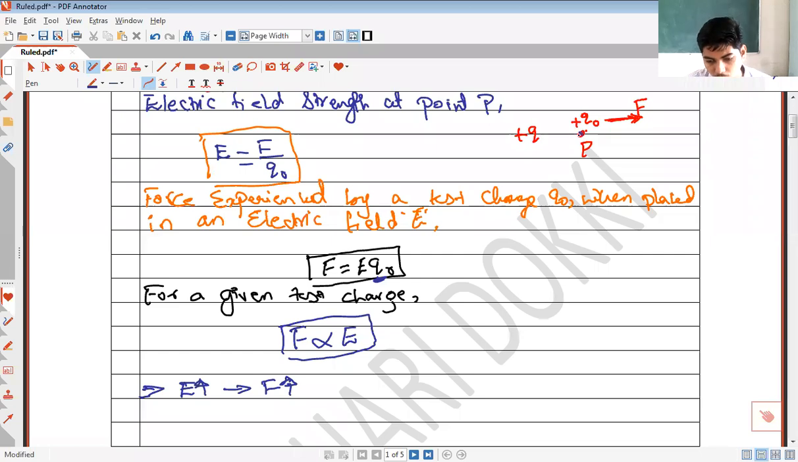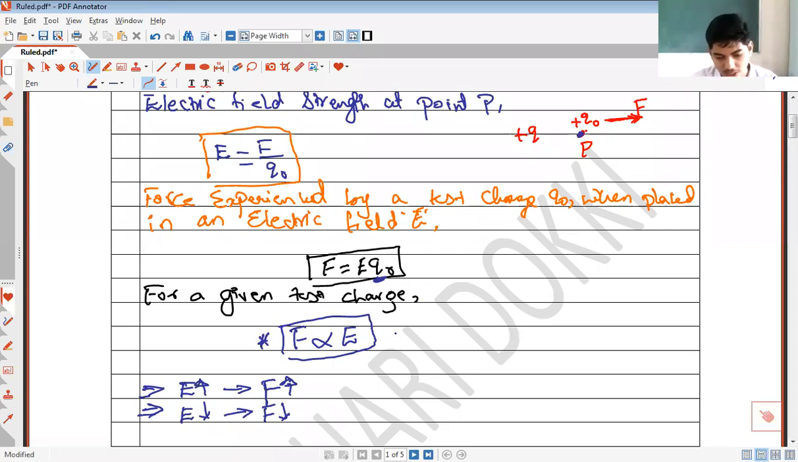So, if at point P the strength of the electric field is more, then if I place a test charge Q naught at point P, this Q naught is going to experience a large electric force. Also, if the strength of the electric field at a point is less, then the charge is going to experience a less electric force at that point. Suppose at point P the electric field strength is less, then a test charge placed at this point will experience less electric force, right? So this must be remembered.